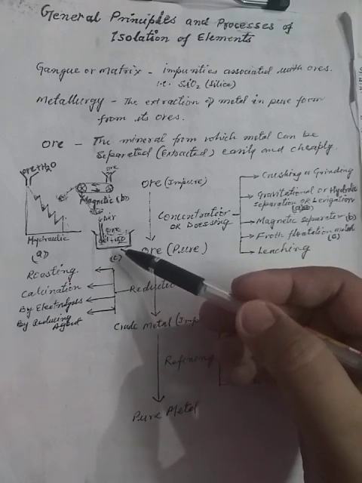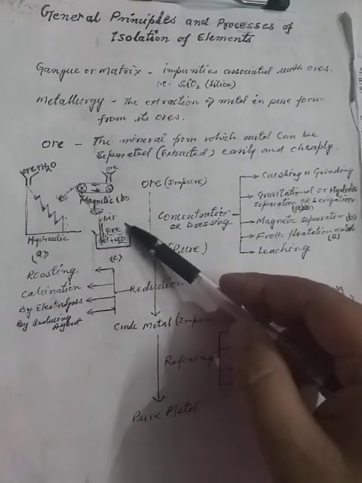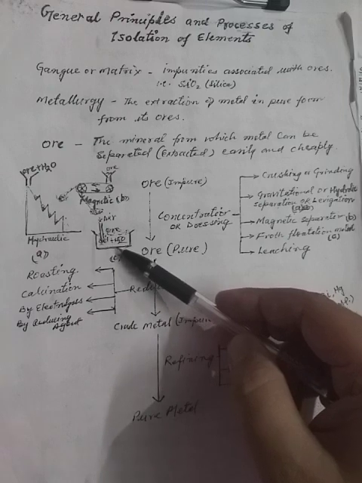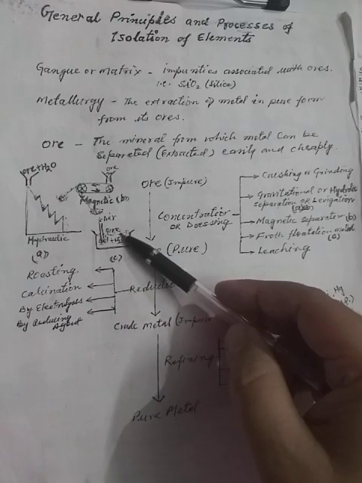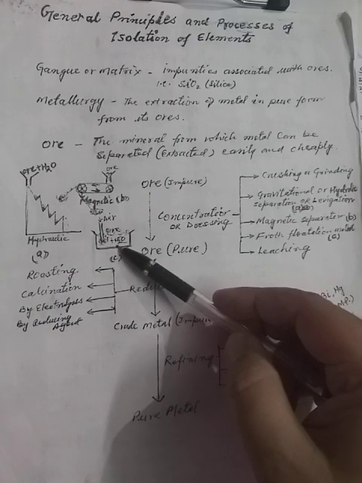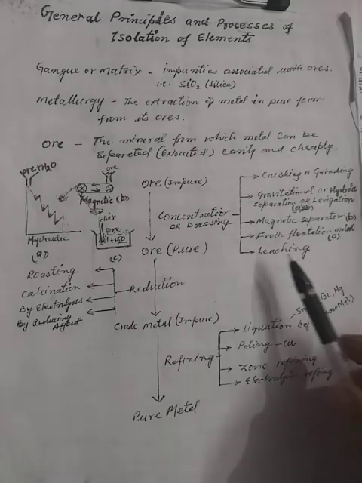The ore, if oil loving, will go into the froth, or settle down. So we have divided the ore into two parts. One part will come into the froth, and the other part will settle down. So either the ore will settle down and the impurity will be with the froth, or the impurities will settle down and the ore will be with the froth. So we can separate these two by this process.